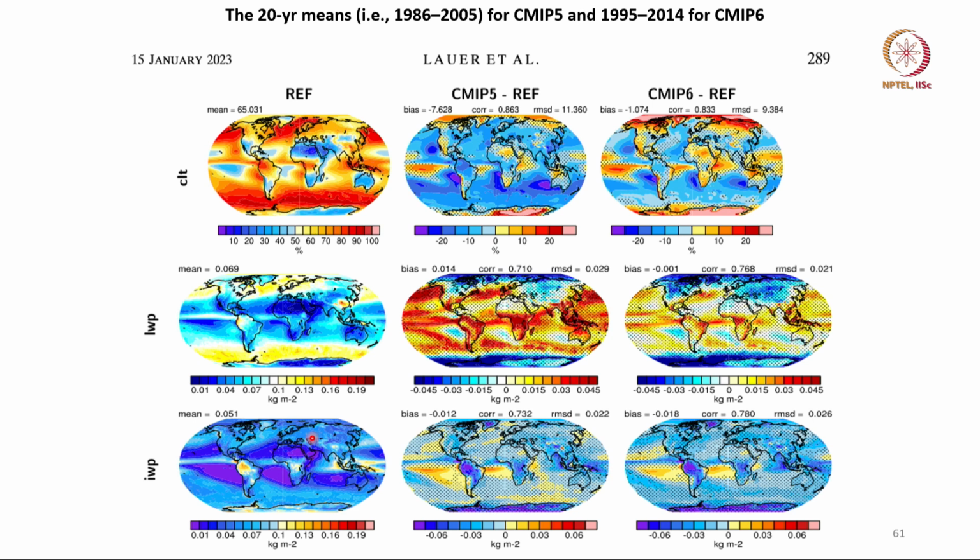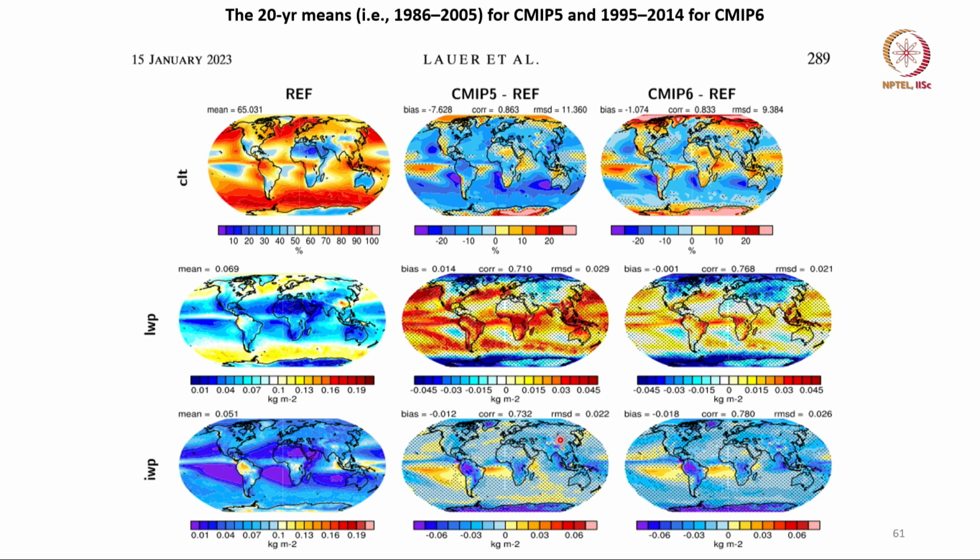Okay. How about ice water path? Ice water path, both CMIP 5 and CMIP 6 show lower ice water path than the observed.